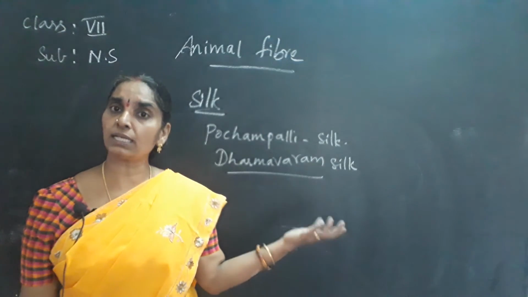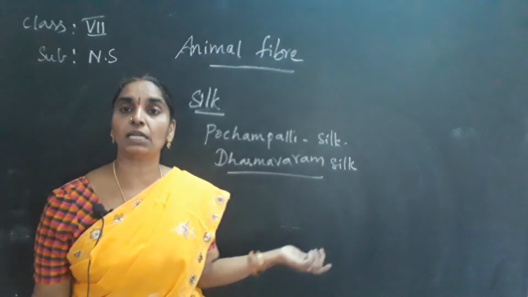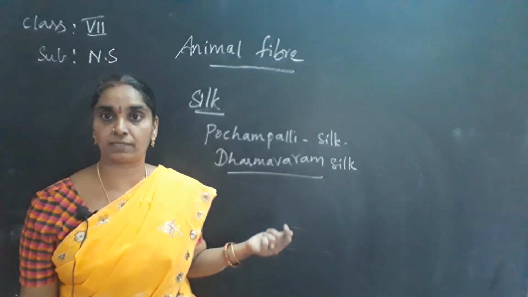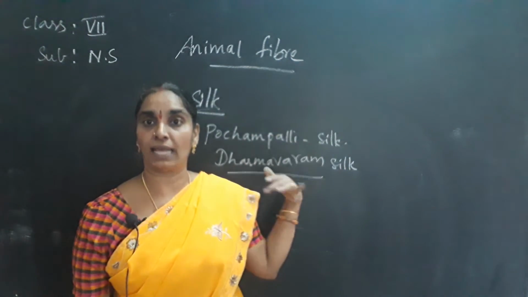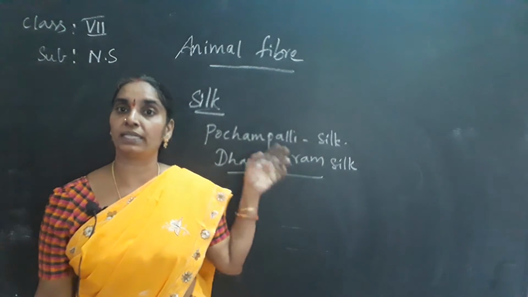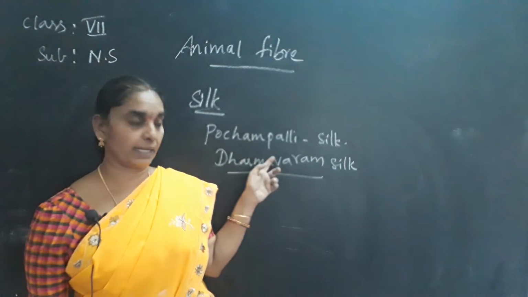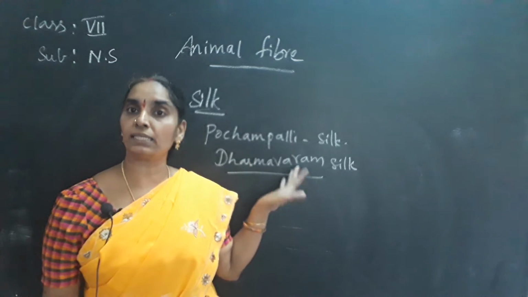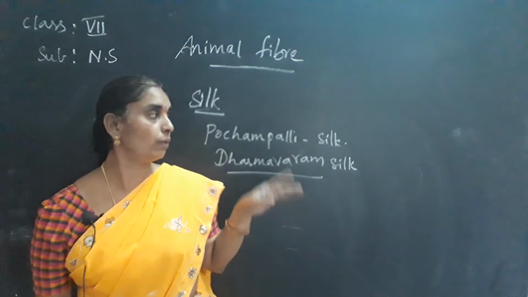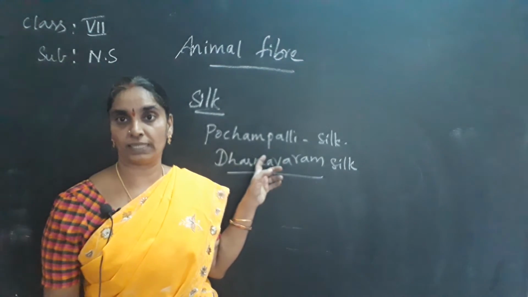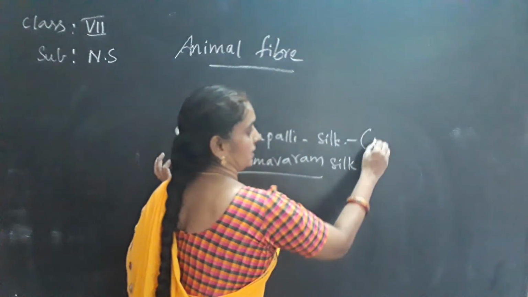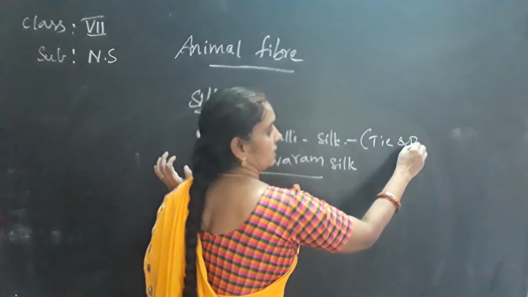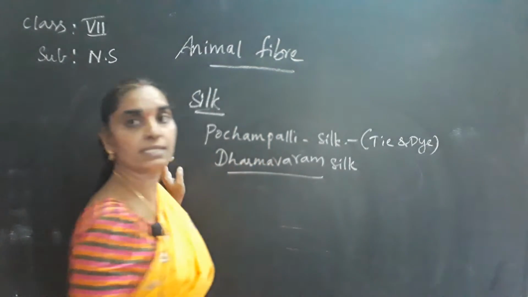Kanchi silk is manufactured in Kanchipuram, so it gets the name Kanchipuram silk. And Pochampalli silk gets its name from the place where it is manufactured. If you see Pochampalli silk and Dharmavaram silk, you can observe the differences. In Pochampalli you can find the tie and dye process, seen in Pochampalli silk sarees.